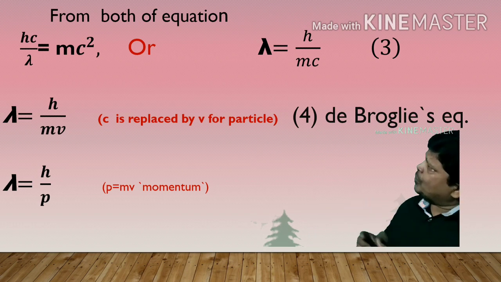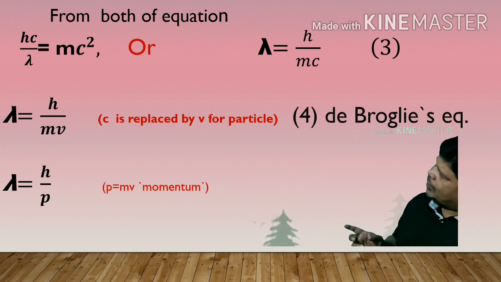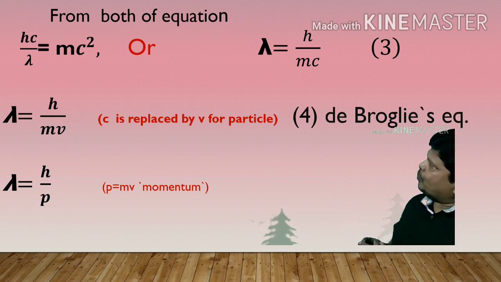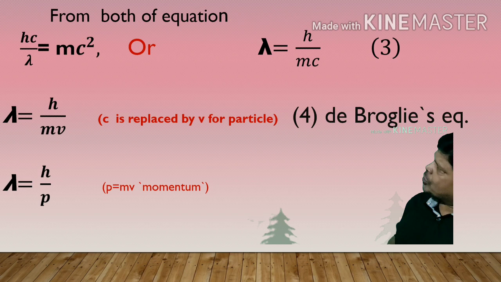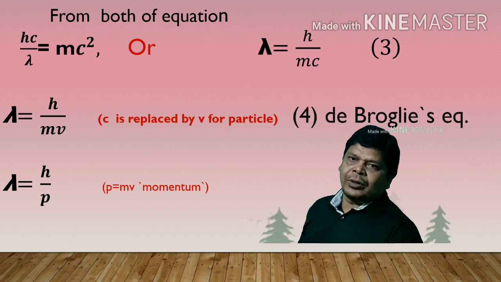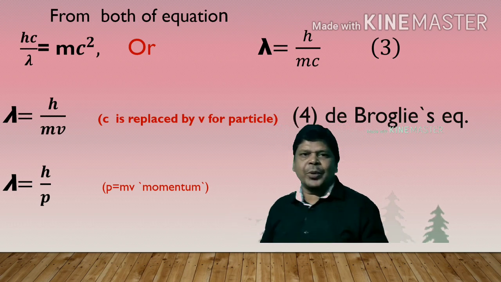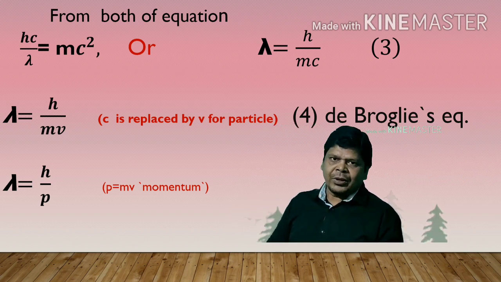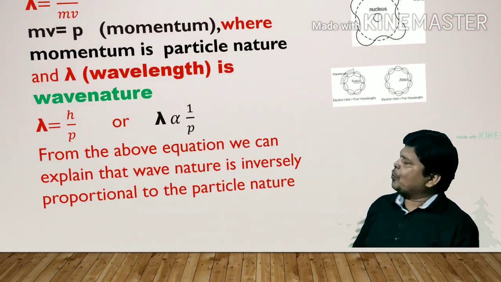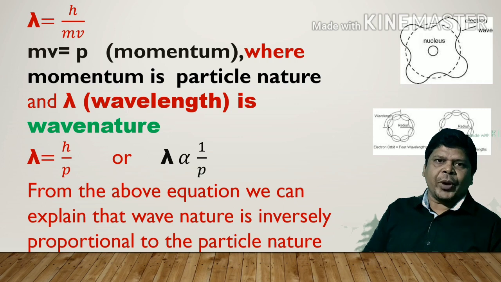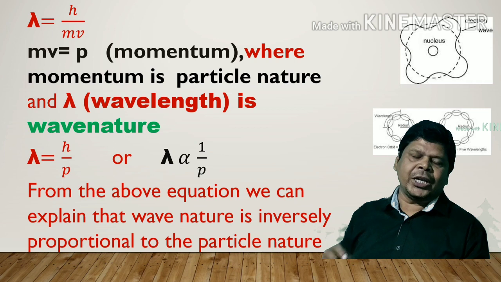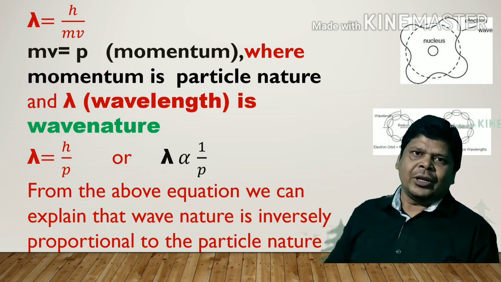Lambda is equal to h upon mv is de Broglie's equation, and again mv, that is mass into velocity, is momentum of electrons. So the new equation would be lambda is equal to h upon p, where p is the momentum that relates to particle nature and lambda is wavelength that relates to wave nature.